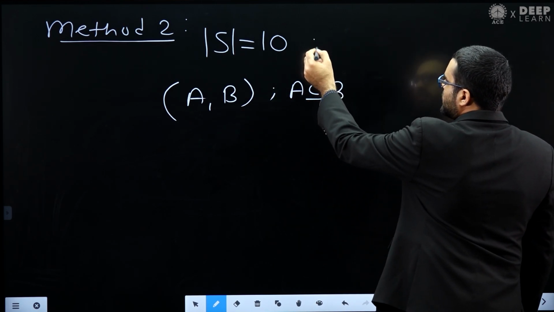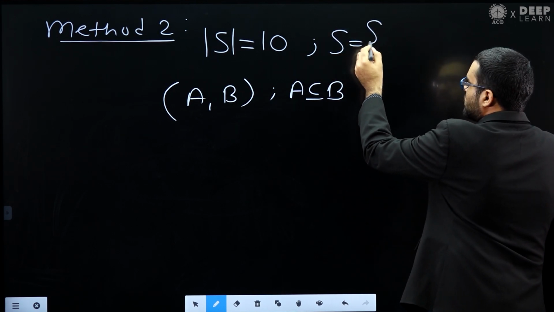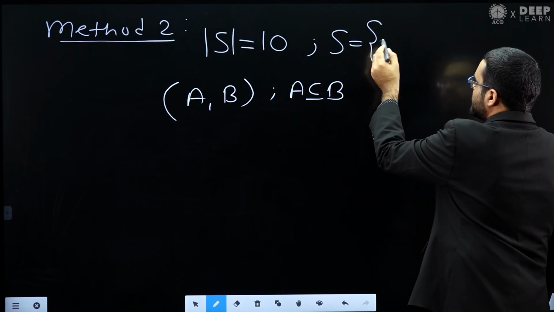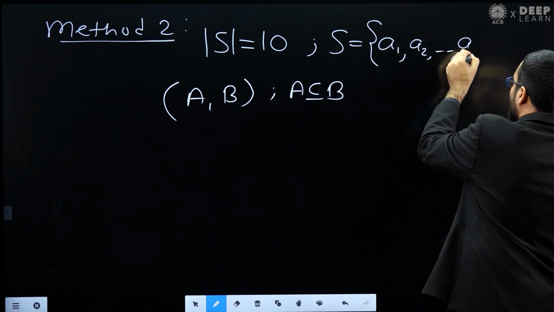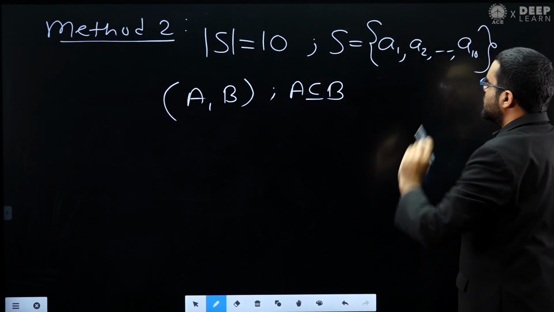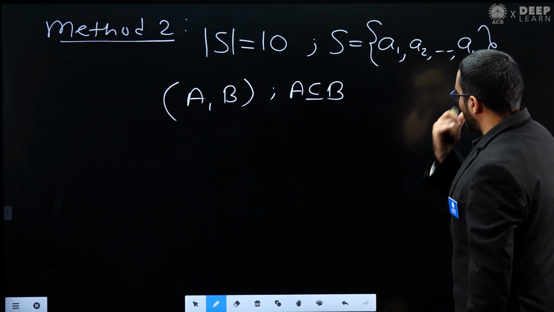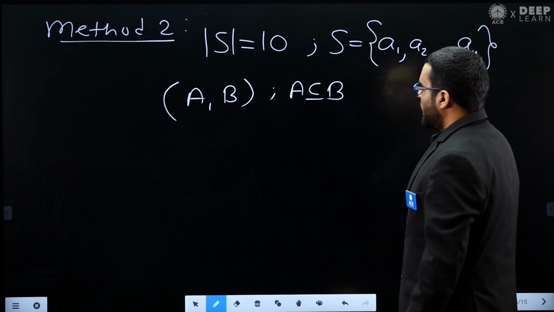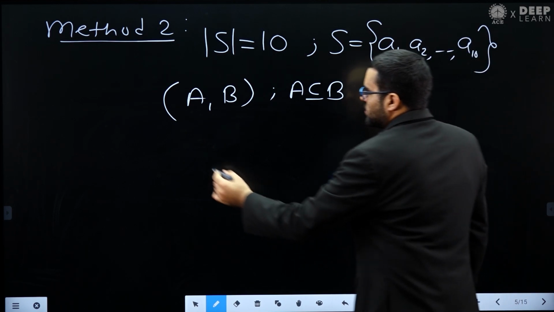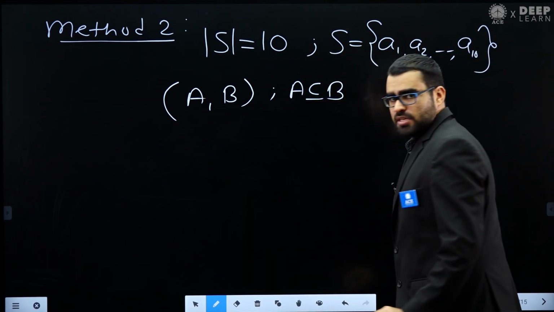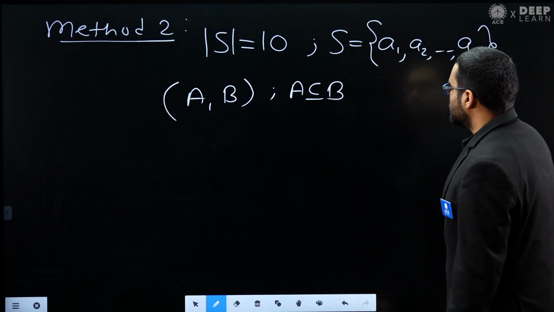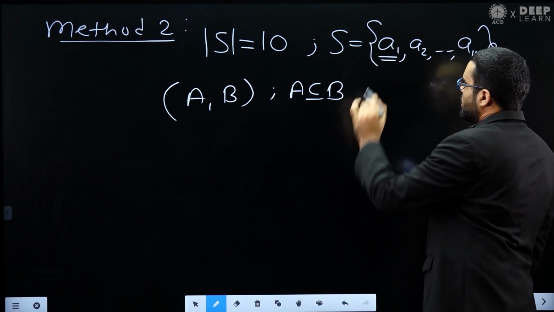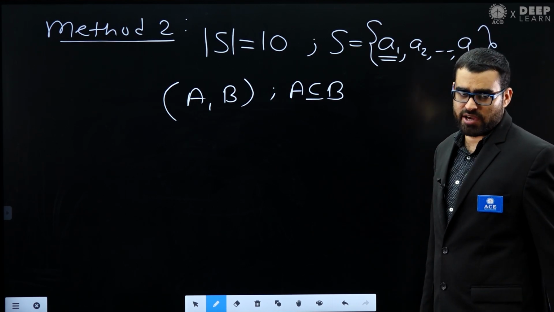Here A and B both are subsets of S, but A is a subset of B. So let's assume that this set S has cardinality 10. Let's assume these are the elements A1, A2 and so on up to A10 in set S. So he is saying that A and B are subsets of S and A should be a subset of B. So for each element, how many choices do I have?